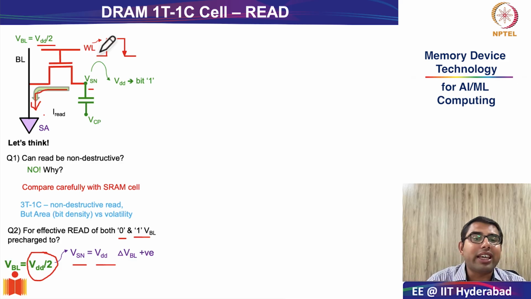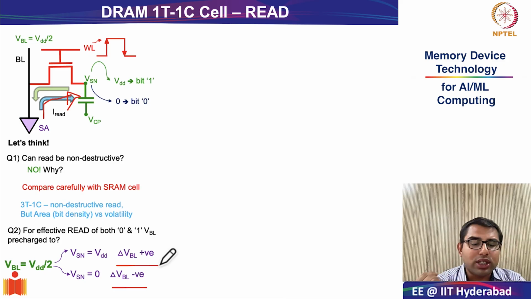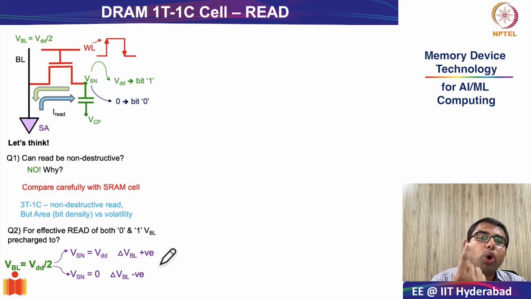And the opposite is the case when you have a value of VSN equal to 0. So if VSN is equal to 0, by the same logic, the potential is higher now at the bit line side compared to the storage node. And so the read current will flow into the storage node. As the read current starts flowing into the storage node, there will be a negative change in the bit line, whereas there will be a positive change in the bit line in the other case.